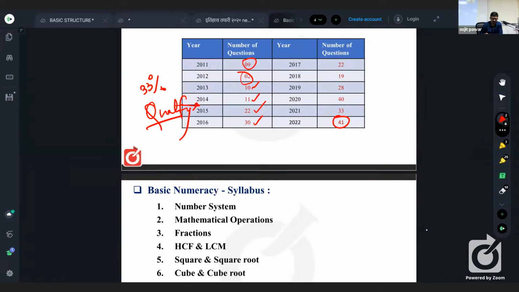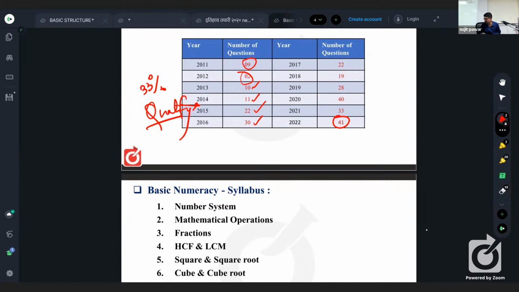In an examination, 6 marks are given for each correct answer, and 3 marks are reduced for each wrong answer.